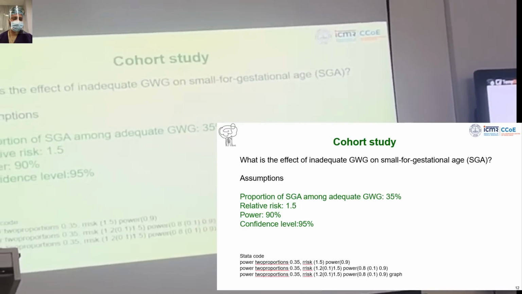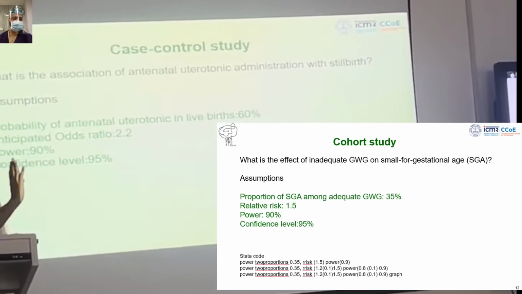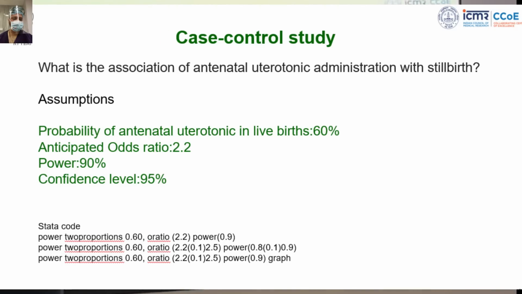Now let's come to a case control study. This is also published. What is the association of antenatal uterotonic administration with stillbirth? I think you all know. Anybody from gynecology? No. Literature also showed an association of stillbirth with Misoprostol.